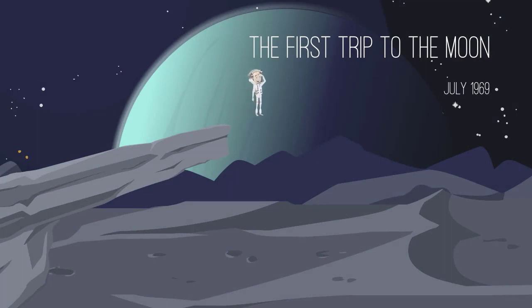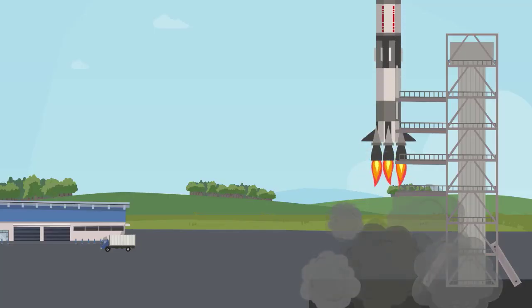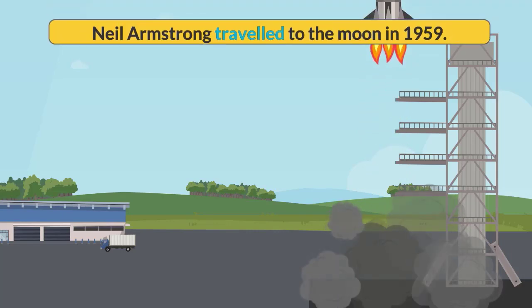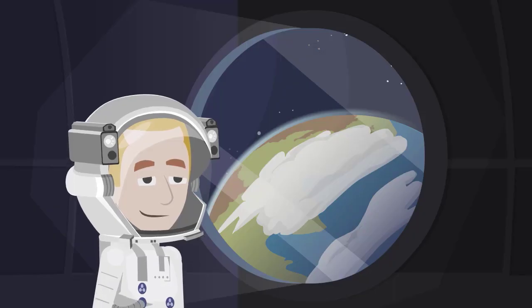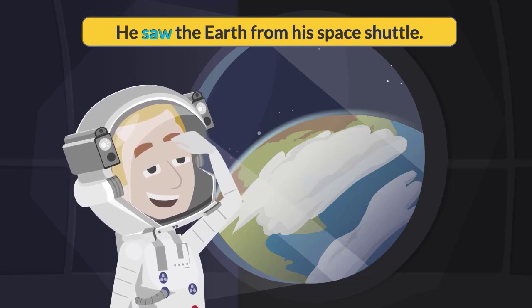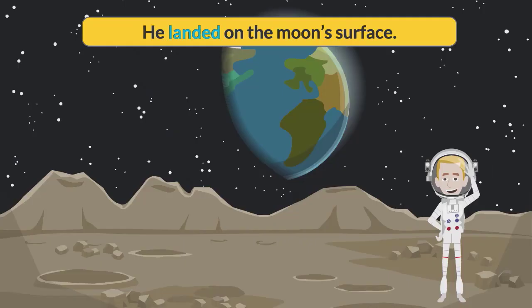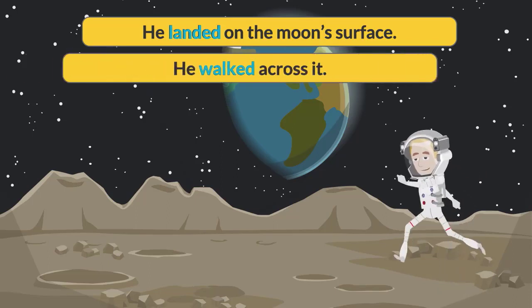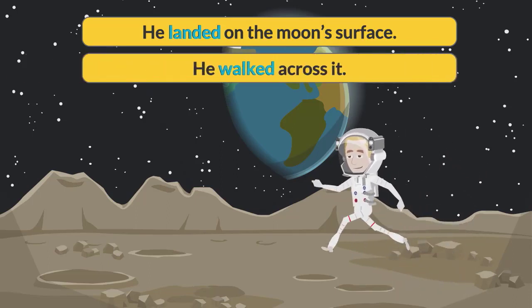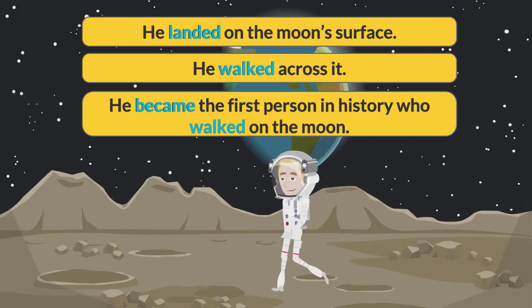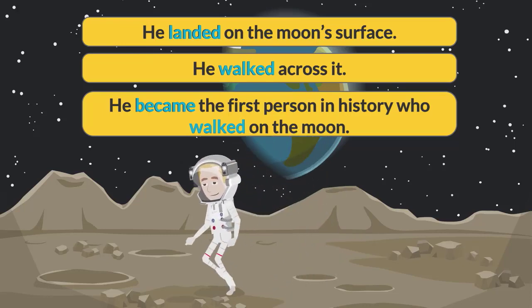That's exciting. Neil Armstrong traveled to the moon in 1959. He saw the Earth from his space shuttle. He landed on the moon's surface. He walked across it. He became the first person in history who walked on the moon.